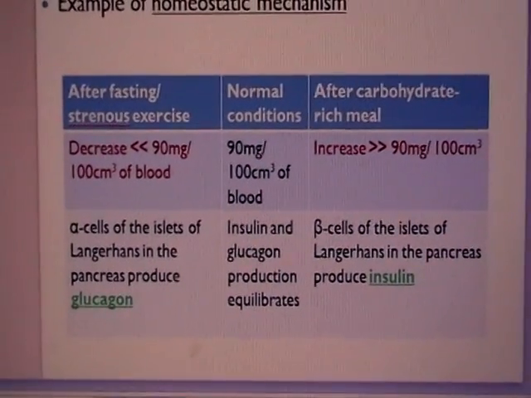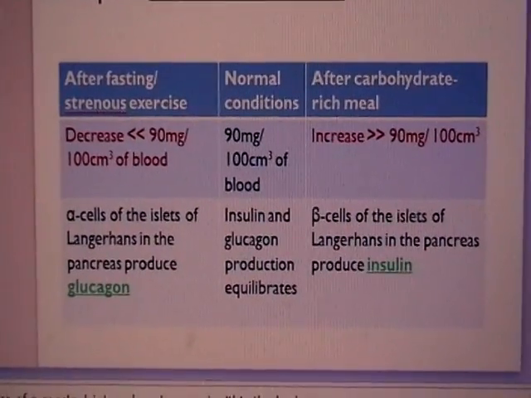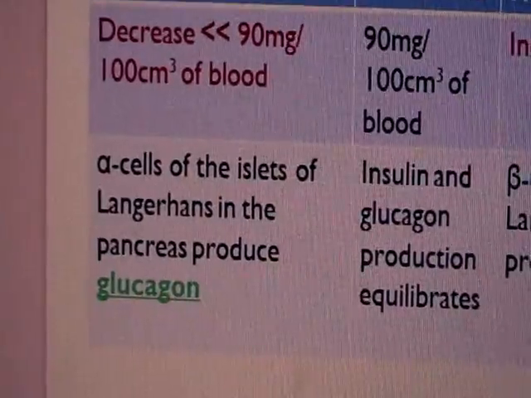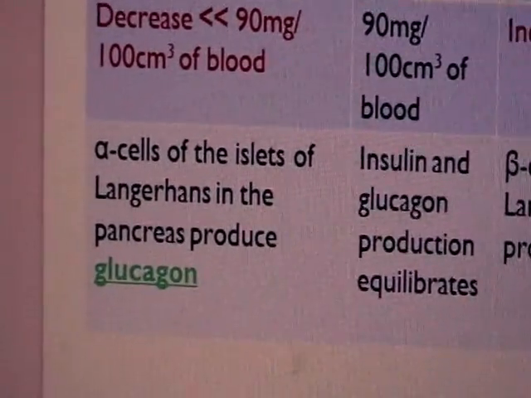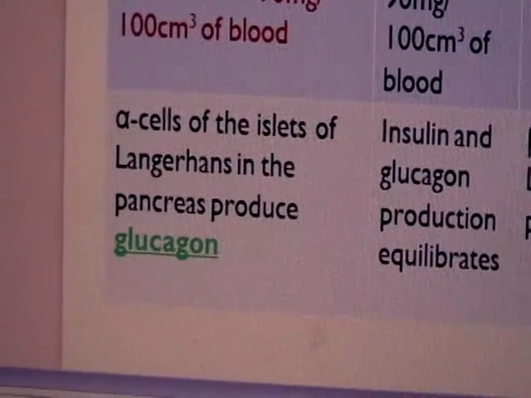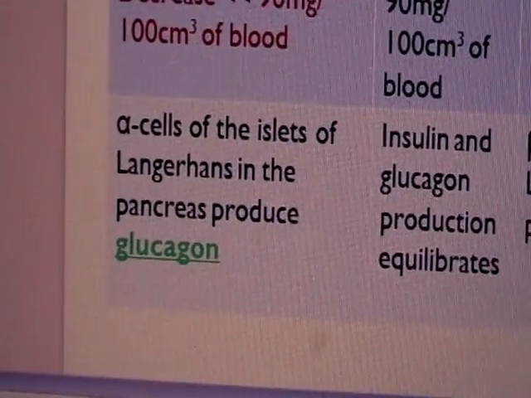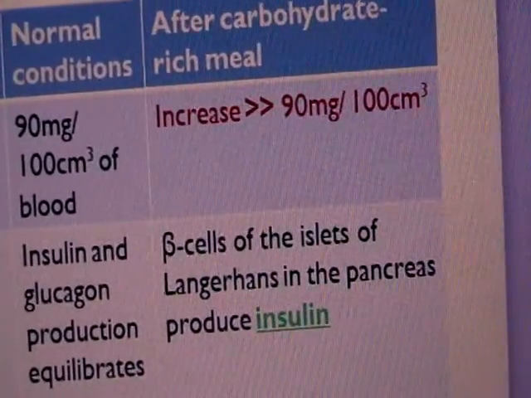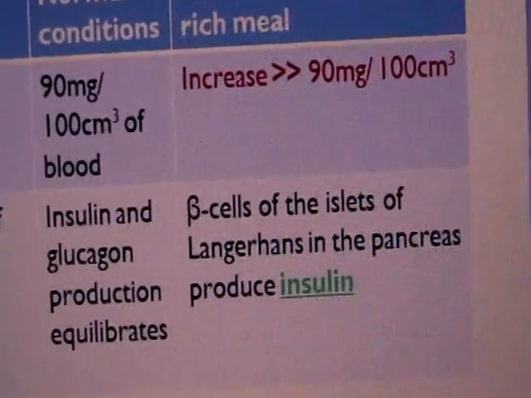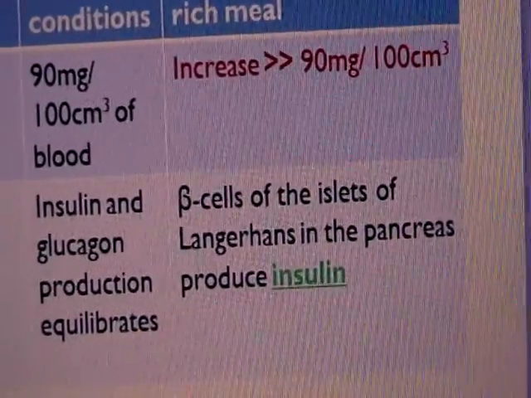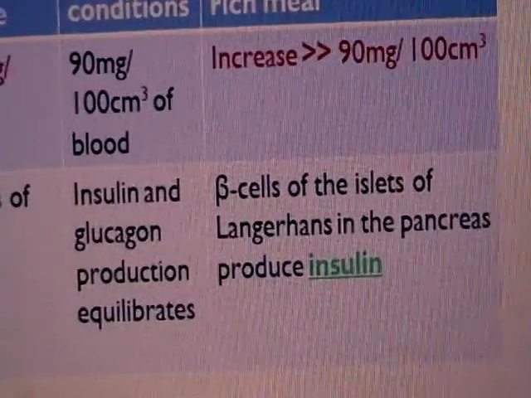When blood glucose level decreases below the optimum level, alpha cells of the islets of Langerhans in the pancreas will produce glucagon, because glucagon will help to increase the blood glucose level again through a series of events. We will talk about it very soon. And likewise, when your blood glucose level increases, your beta cells, no longer the alpha cells, in the islets of Langerhans in the pancreas will produce insulin.